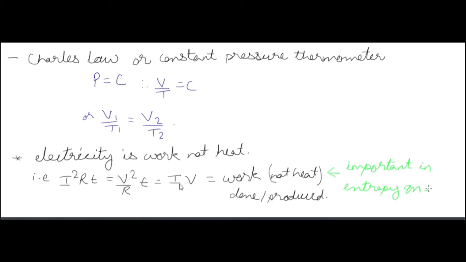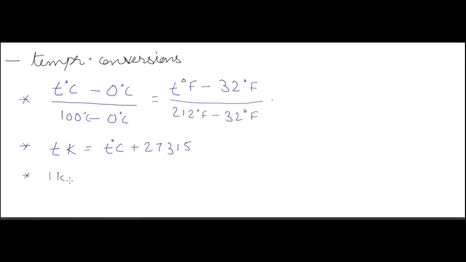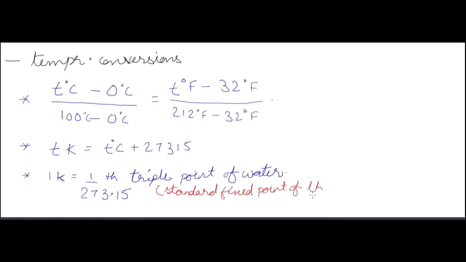Okay, now temperature conversion between degree centigrade and Fahrenheit, and temperature conversion between Kelvin and degree centigrade. Okay, 273.15. Okay, now 1 Kelvin is equal to 1 by 273.15 of the triple point of water, which is the standard fixed point of thermometry. Triple point of water is the standard fixed point of thermometry.